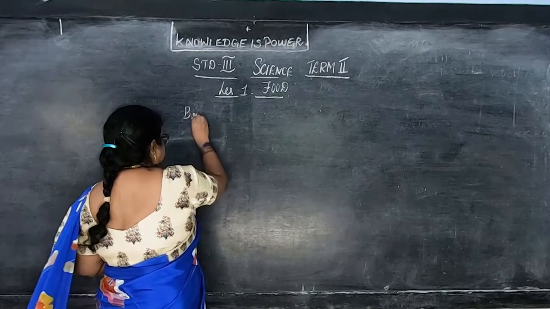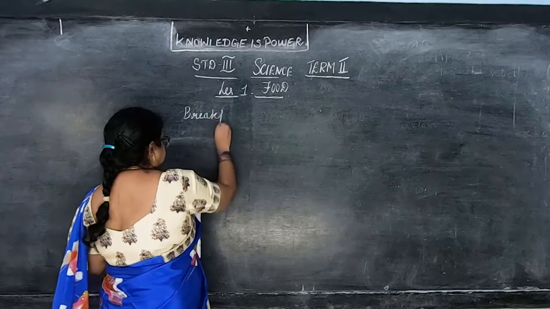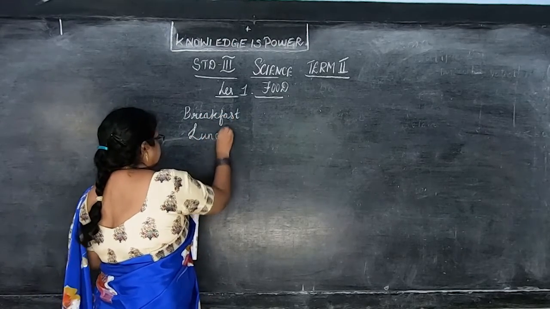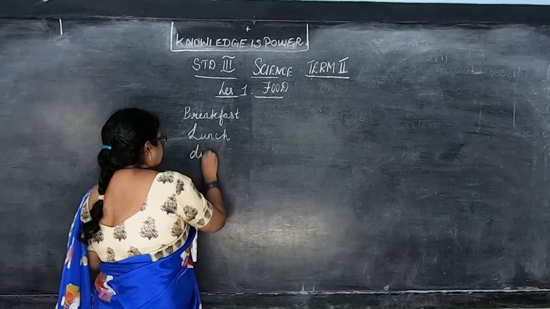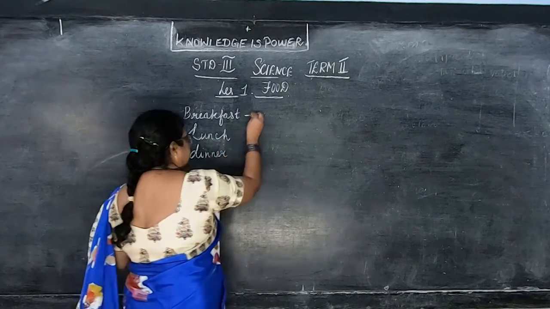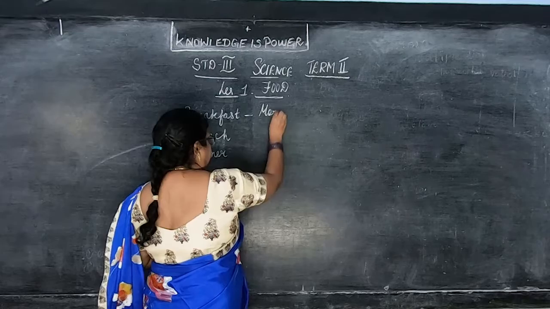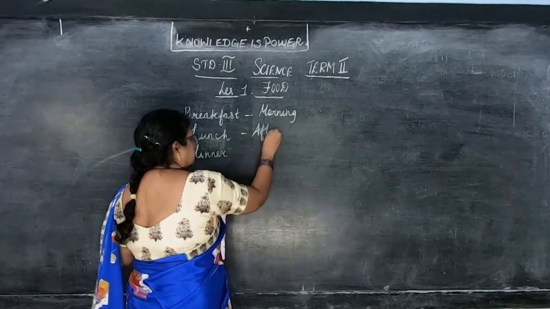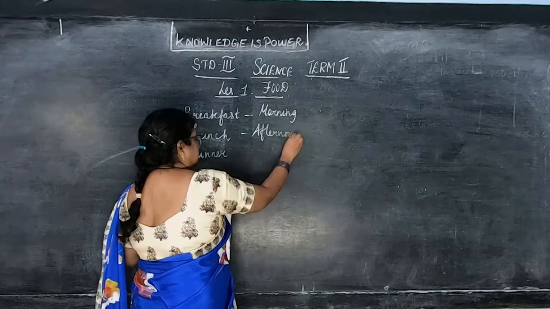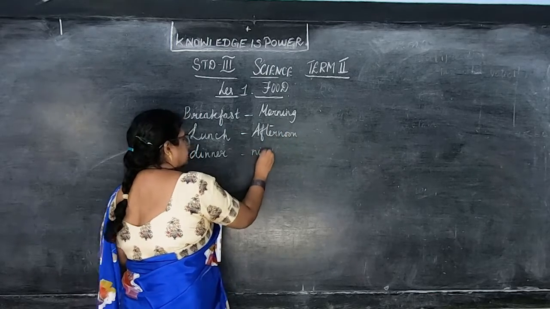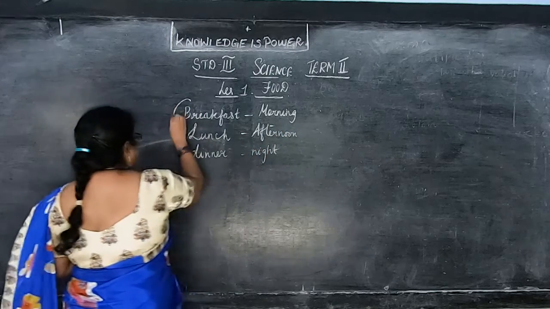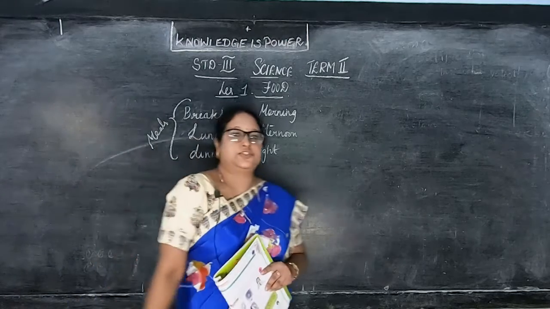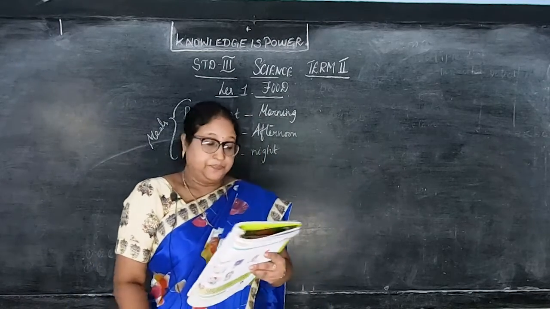Breakfast, then lunch and dinner. Okay, children. So breakfast, when do we eat? In the morning. Okay, and lunch in the afternoon, and dinner in the night. Okay, children, these are the 3 meals. 3 times meals we eat. Okay, children, breakfast, lunch and dinner.